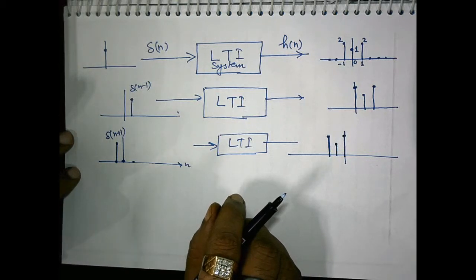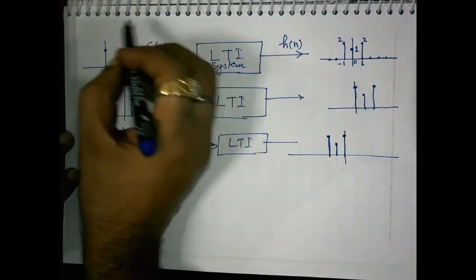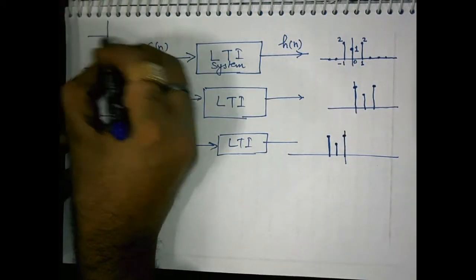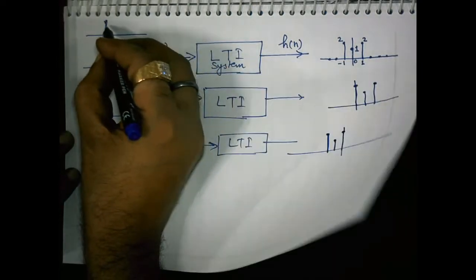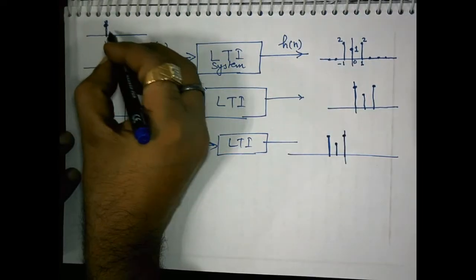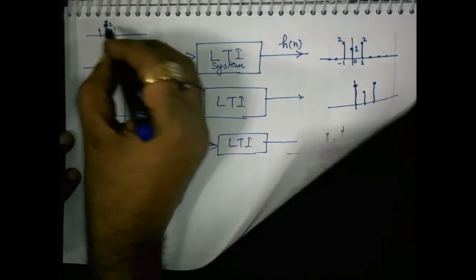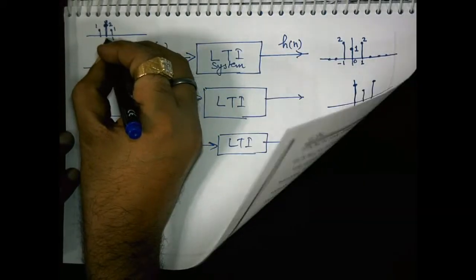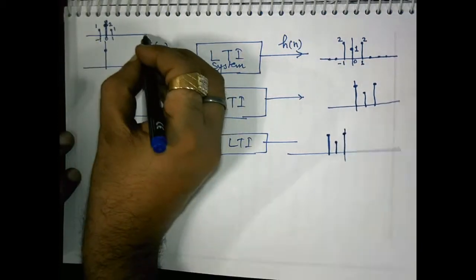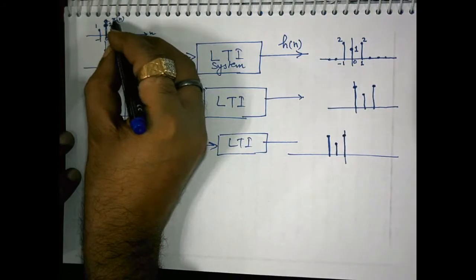Now suppose I multiply this delta[n] by some signal x[n], and this signal is something like this: 2, 1, 1, with this index 1, this 0, and this -1. This is n, and this is some x[n].